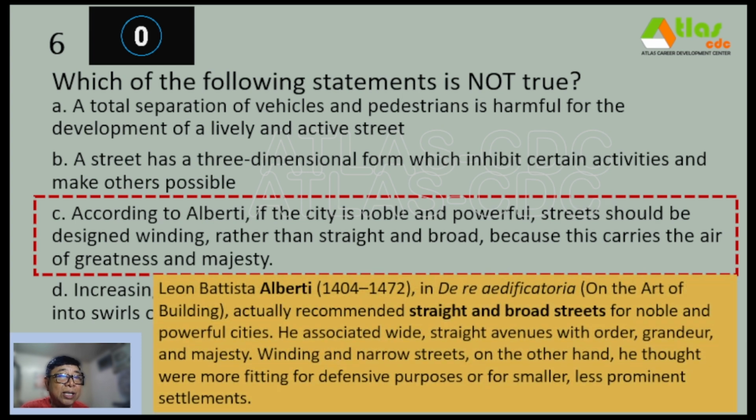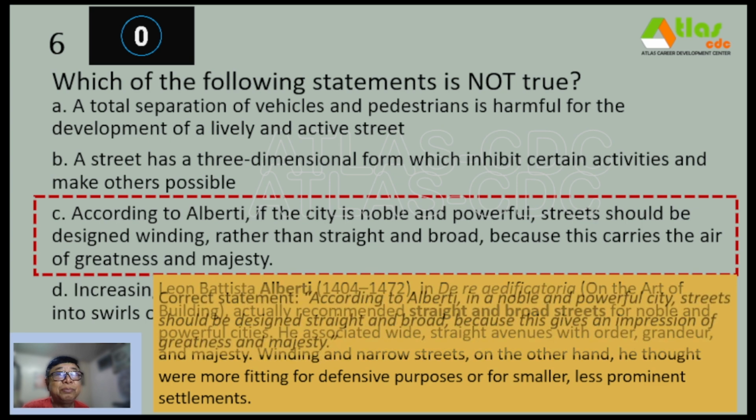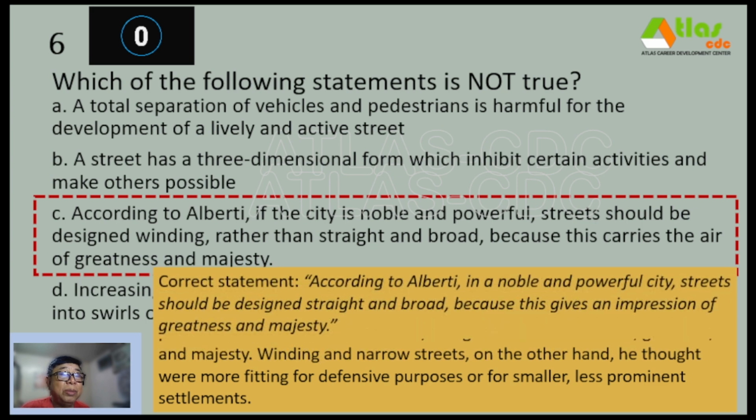So that is a wrong statement, because Leon Battista Alberti, in his De Re Aedificatoria, or On the Art of Building, actually recommended straight and broad streets for noble and powerful cities. He associated wide, straight avenues with order, grandeur, and majesty. Winding and narrow streets, on the other hand, he thought were more fitting for defensive purposes or for smaller, less prominent settlements. So the correct statement should be: according to Alberti, in a noble and powerful city, streets should be designed straight and broad, because this gives an impression of greatness and majesty.